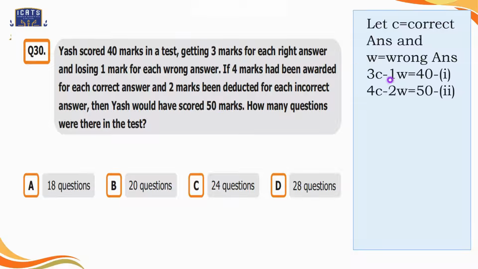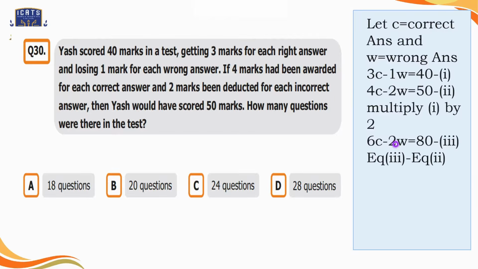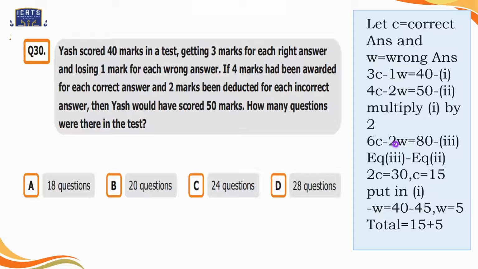Here we can see the coefficient of w is different in both equations. So to make it same, we can multiply our equation 1 by 2. Then we get 2 over here with w as well. Let's subtract equation 2 out of equation 3, and in this way we will get the value of c, which is equal to 15. Then let's put the value of c in equation 1 to get the value of w, which is equal to 5. So here we can see that he has done 15 questions correctly and 5 questions incorrectly.